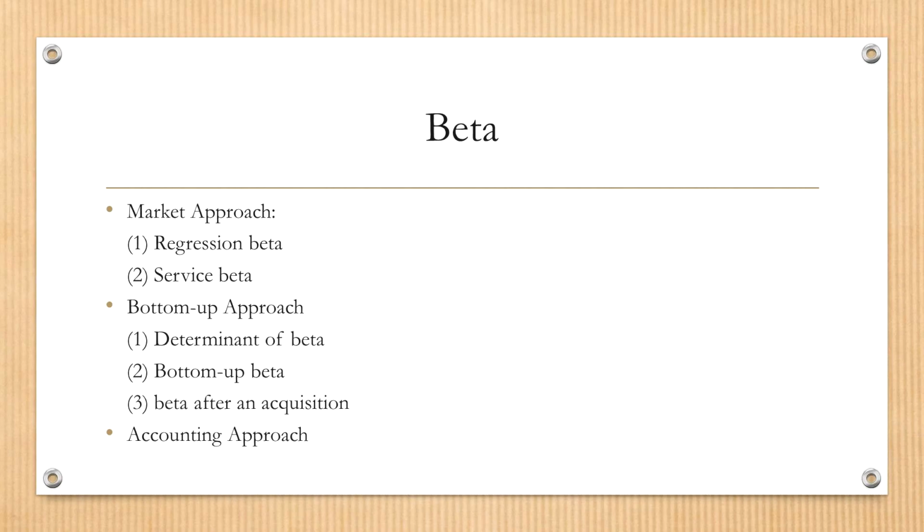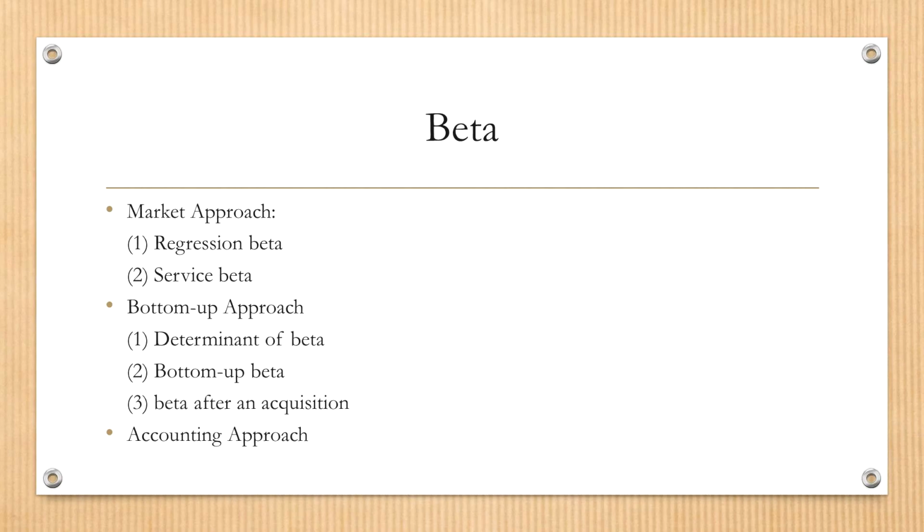How to estimate beta? In this chapter, I will show you that in your toolbox, you will have 3 tools for estimating beta. The first one is the commonly used market approach, where we use a regression to get an estimate of beta. That is a very popular way, and I will show you a little bit later how we can do the regression and estimate beta for a typical stock.